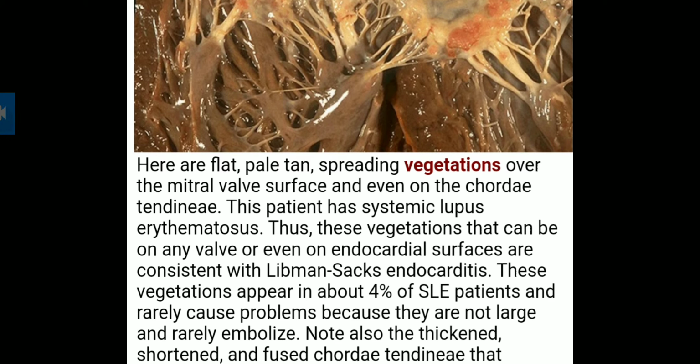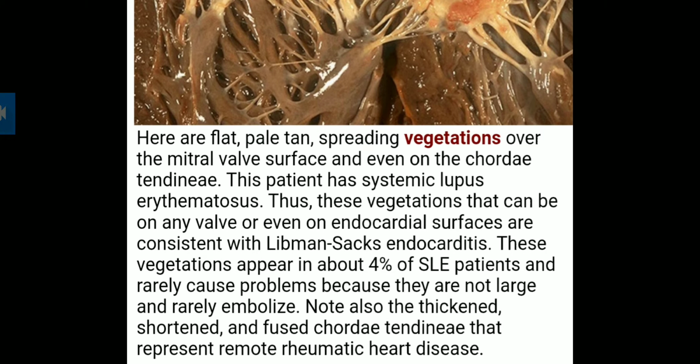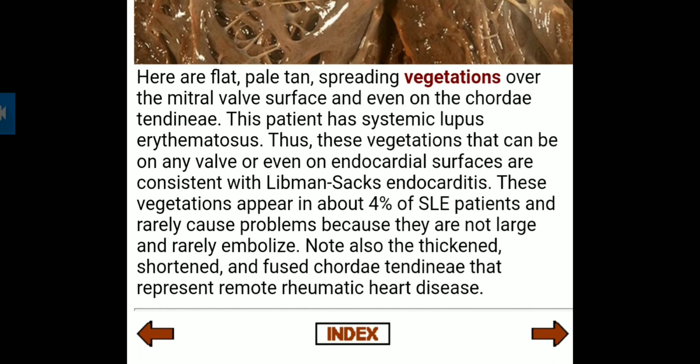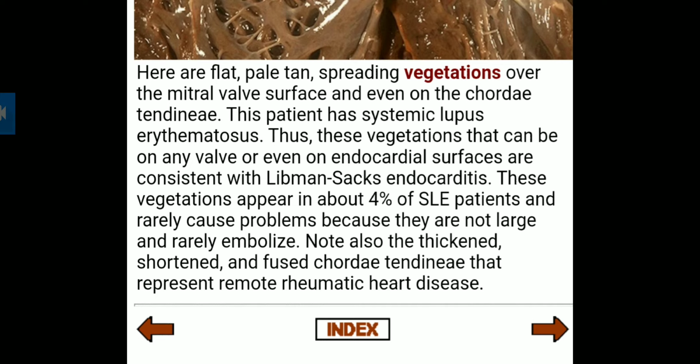This vegetation can be on any valve or even on endocardial surfaces, consisting of Libman-Sacks endocarditis. These vegetations appear in about 4% of SLE patients and rarely cause problems because they are not large and rarely embolize.